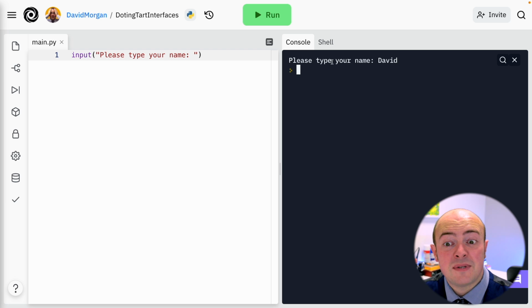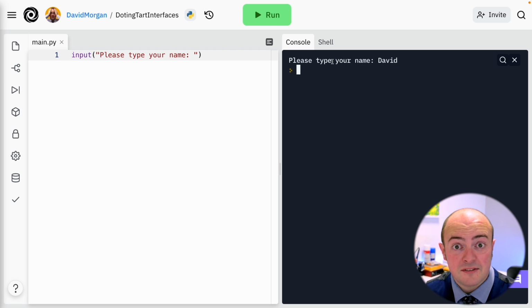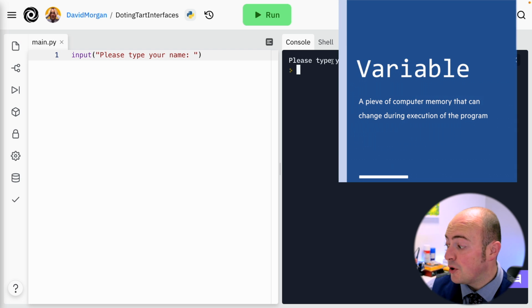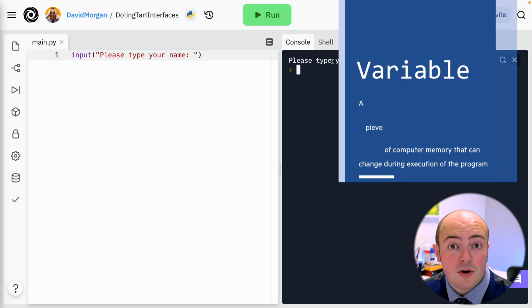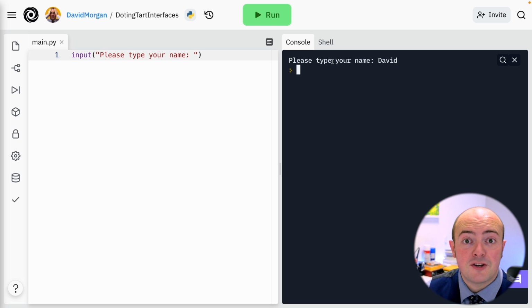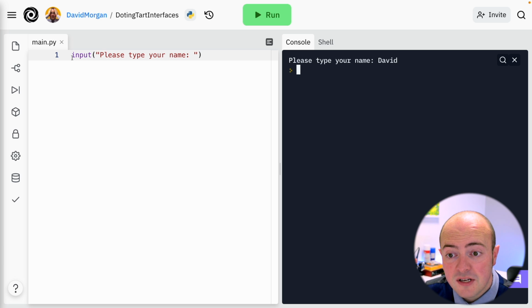One of the first things we need to do is learn how to save data from input so we can use it. And the way we do that is with a thing called a variable. Now a variable is just a space in the computer's memory that we give a name to that we can put information in. It's a bit like a box. We put something in the box, it has a name, and we can pull the information out. The way we do that in code is simple.